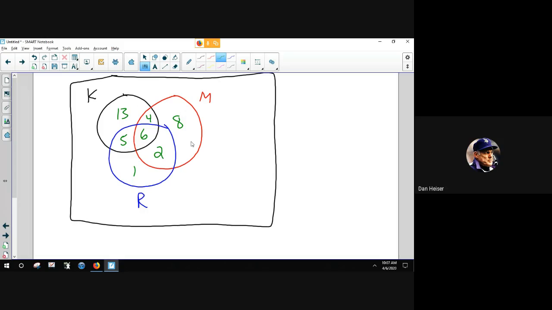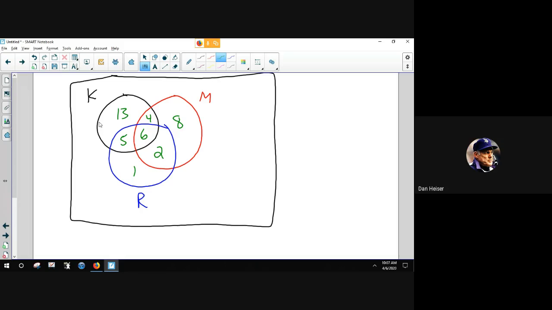We have all the parts except for 1. We don't know how many people are out here. So adding up all these parts, we have 17, 25, 27, 33, 34, 39.